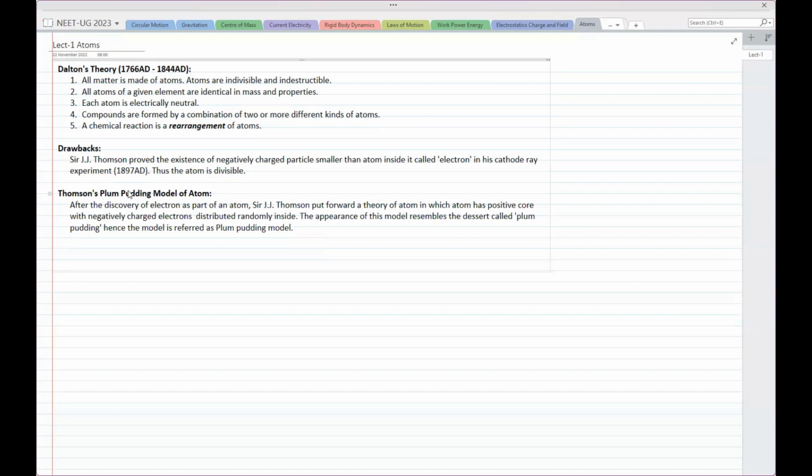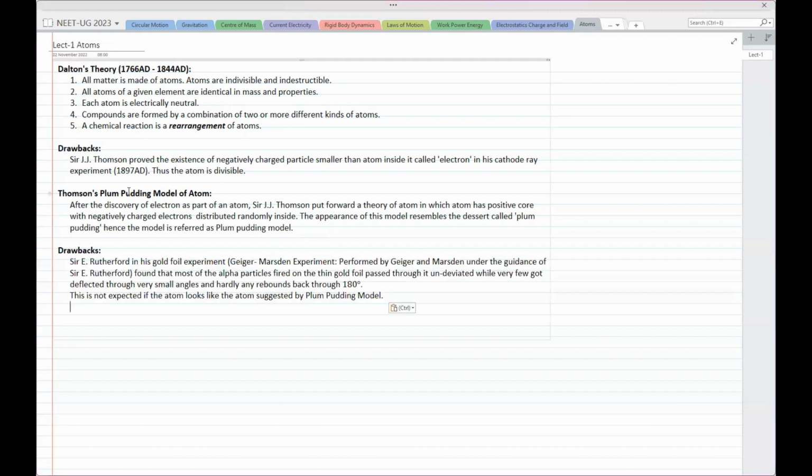We don't have to study anything about this. Drawbacks of this model: I'm just giving you some introduction. Sir Ernest Rutherford, in his gold foil experiment, we know this experiment. It is taught to us in school also, the alpha particle scattering experiment, which was performed by his students Geiger and Marsden under the guidance of Sir Rutherford.